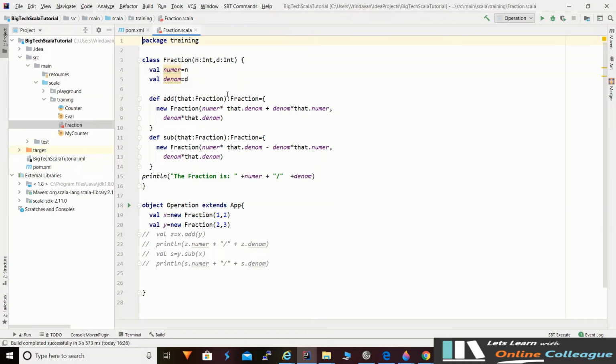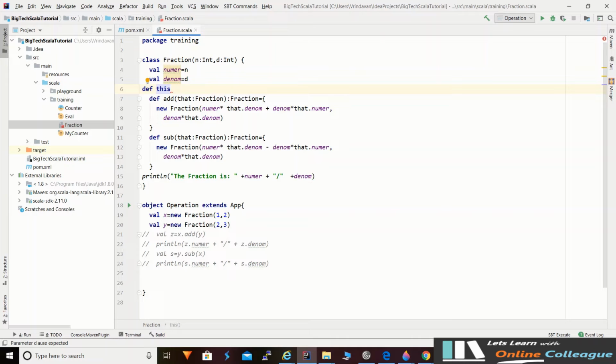So suppose that while calling a fraction, we may pass an integer value. For example, 2 is an integer value, but 2 by 1 is a fraction. So by calling a fraction, we need not provide a denominator as 1. We can just provide an integer value as 2. So if we want to incorporate that, how do we do this? Let's achieve it by creating an auxiliary constructor.